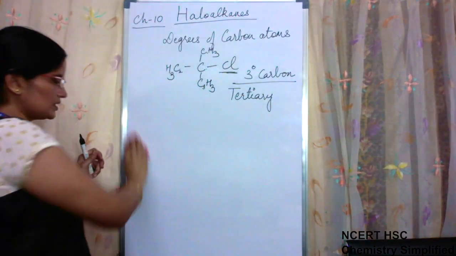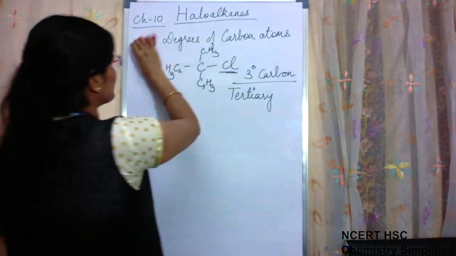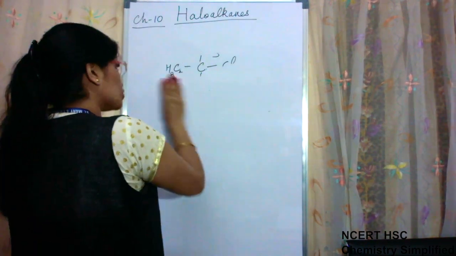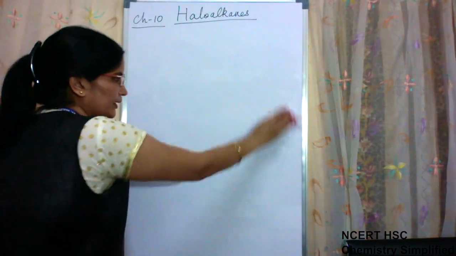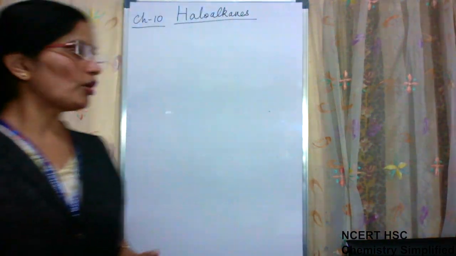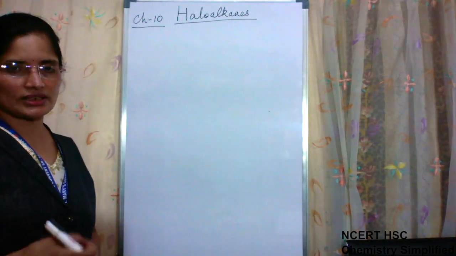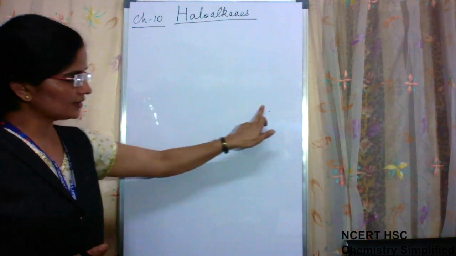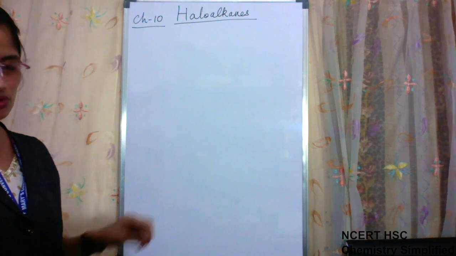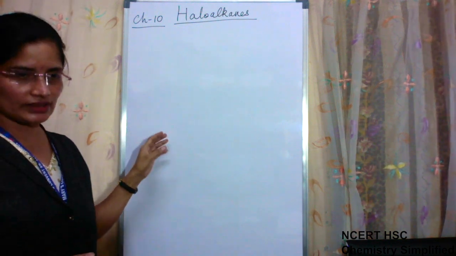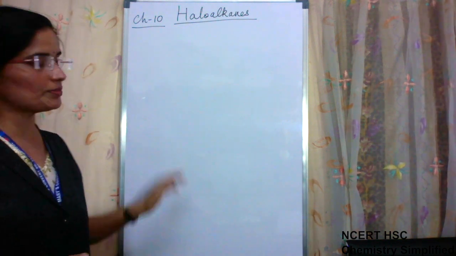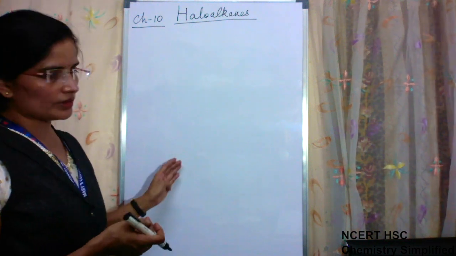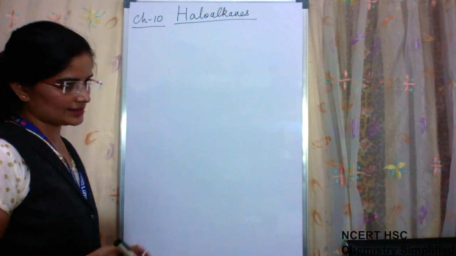Now IUPAC nomenclature we have done in class 11th. So mostly we follow IUPAC nomenclature, but for some of the compounds common nomenclature is also very common in use. So we need not write them when we are writing the answers, but at least we should know them so that if they are asked in the question, we can identify which particular compound this is. So now we will discuss a little about those common names, then we will come to the preparation methods.